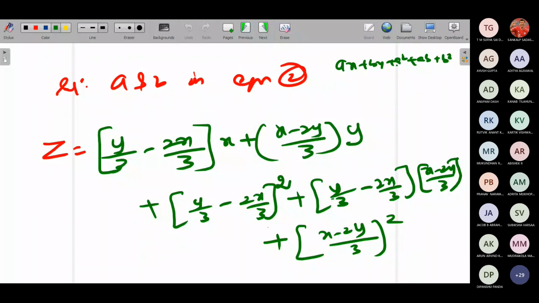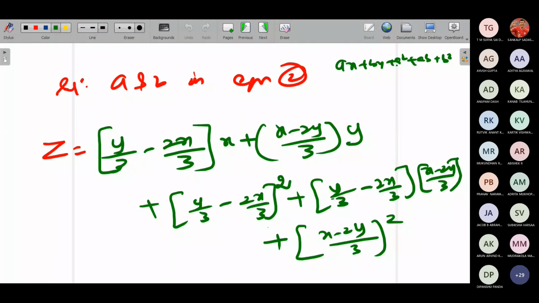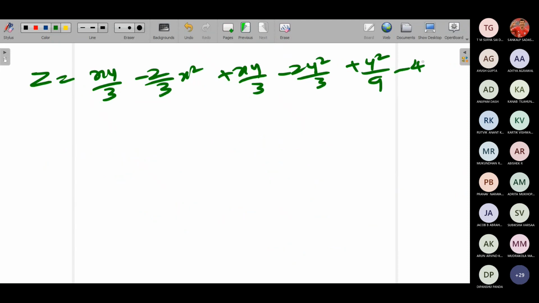Then expand this, a minus b the whole square. a square minus 2ab. So minus 2ab will become minus 4xy by 9. Then b square will become plus 4x square by 9.